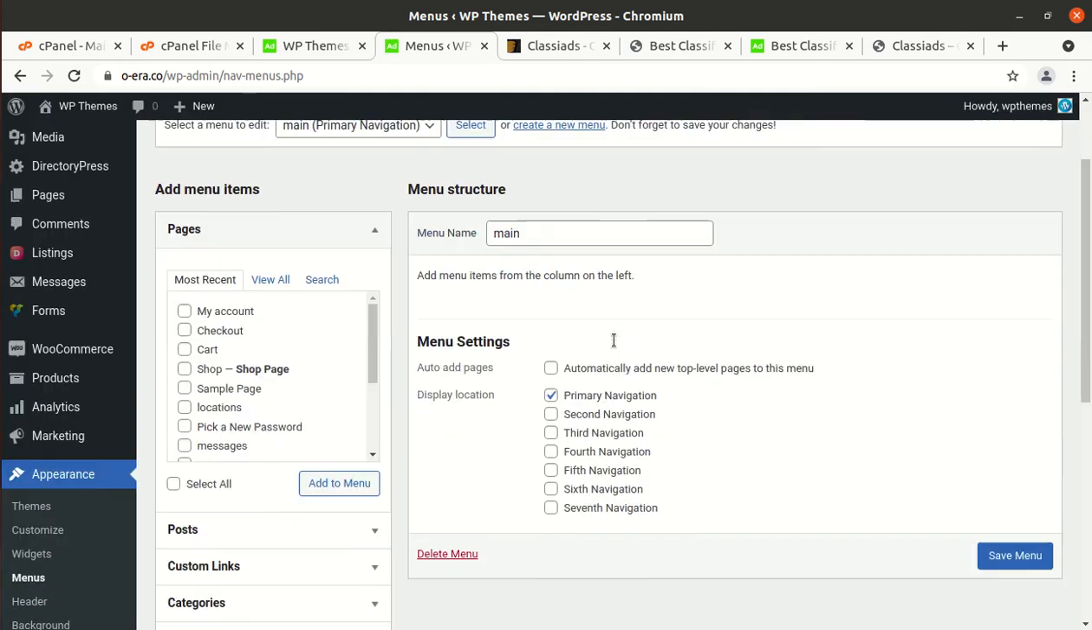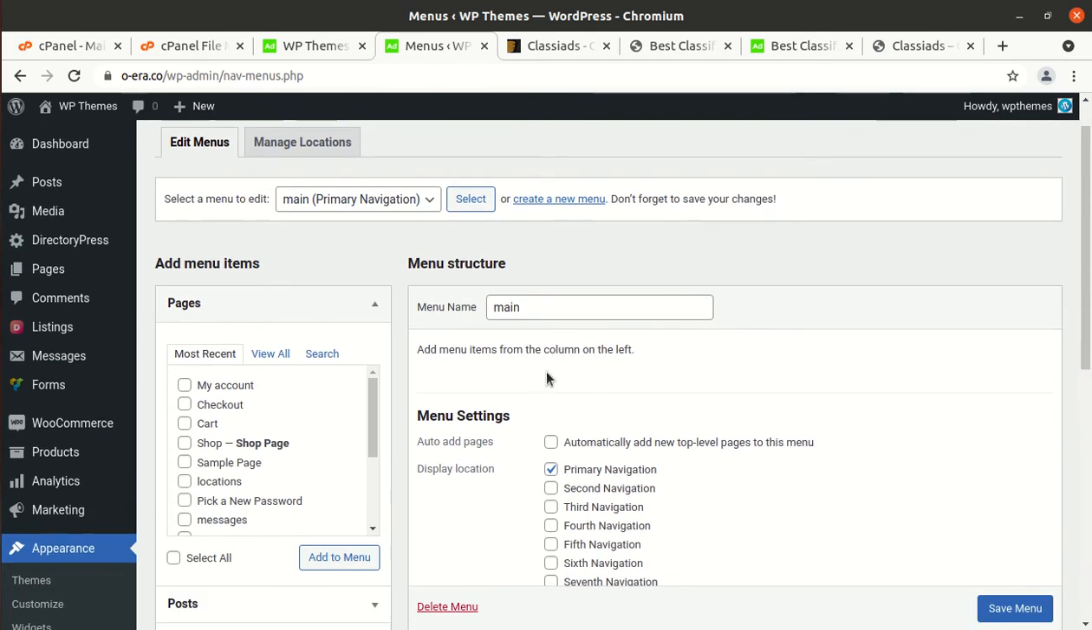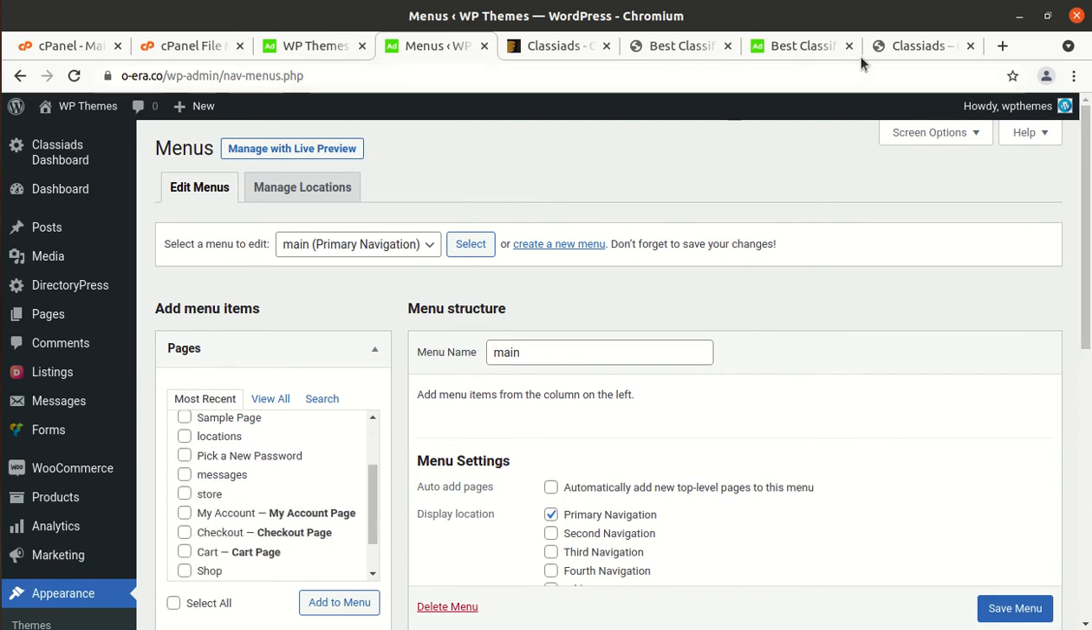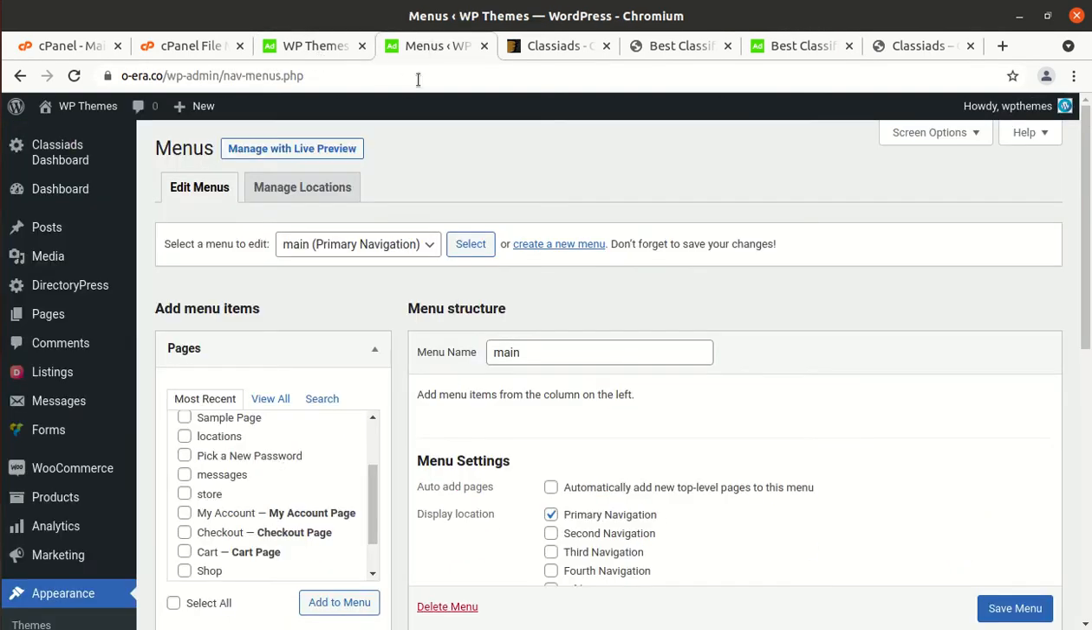And there is nothing in the menu. This is why it is not being shown. So we can simply add the pages to the menu as in the demo. So home, listing, categories, blog, contact, whatever you want to add. I am just willing to show you all functions are working properly.